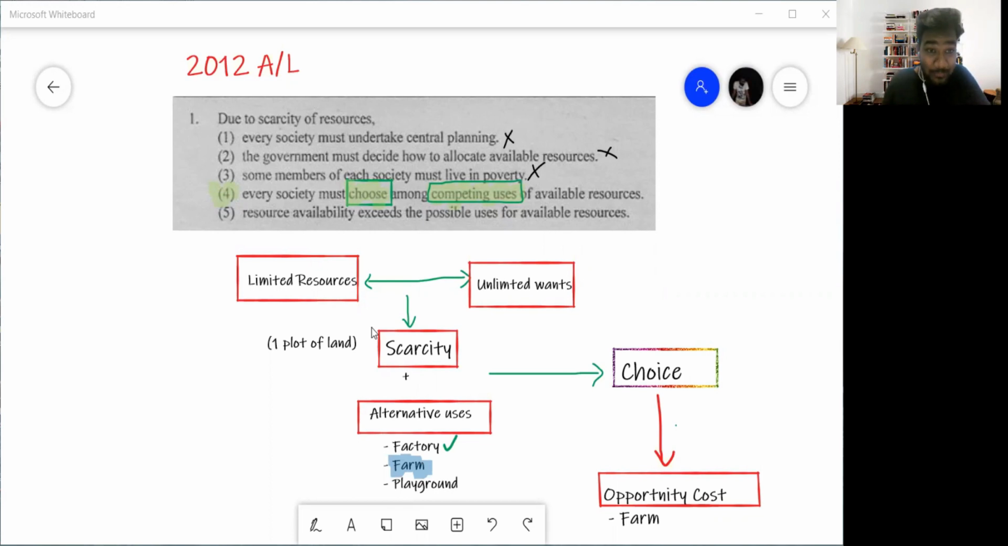So we come into unit number 2. That is the 2022, unit number 1, 2012 paper. First one. Due to scarcity of resources, what of this has to happen?